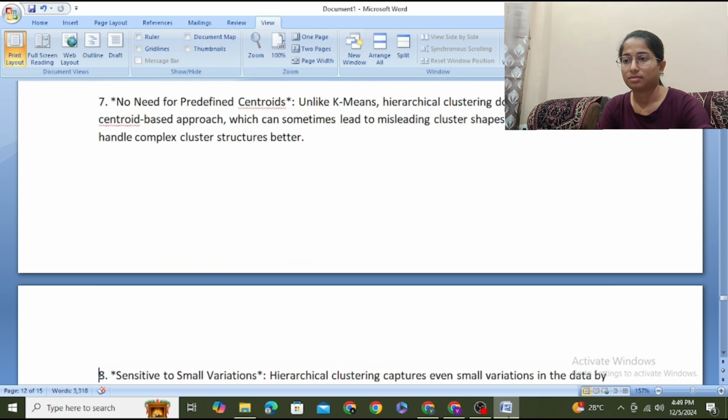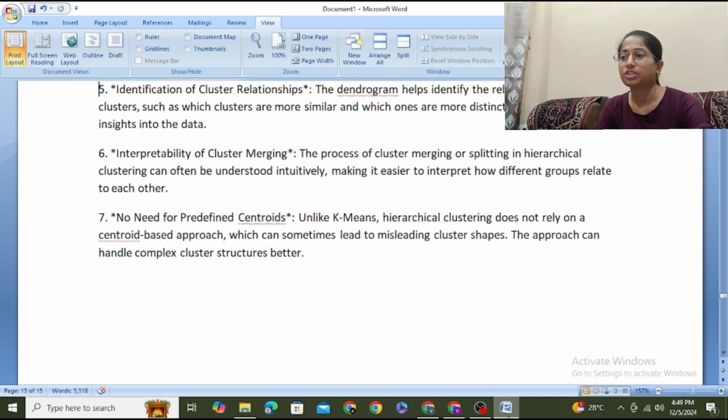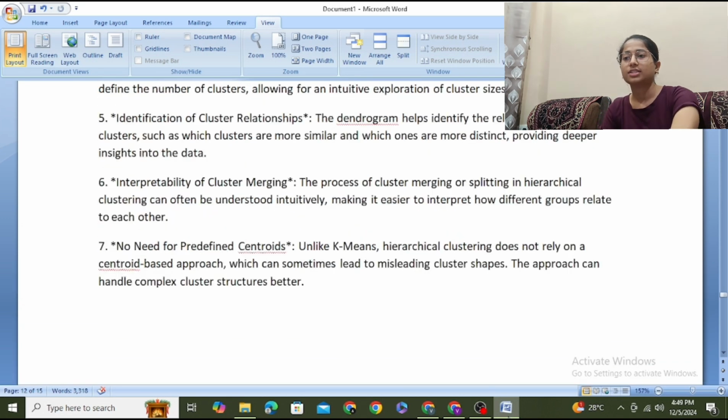The dendrogram helps identify the relationship between clusters, such as which clusters are more similar and which ones are more distinct, providing deeper insights into the data. Interpretability of cluster merging. The process of cluster merging or splitting in hierarchical clustering can often be understood intuitively, making it easier to interpret how different groups relate to each other.